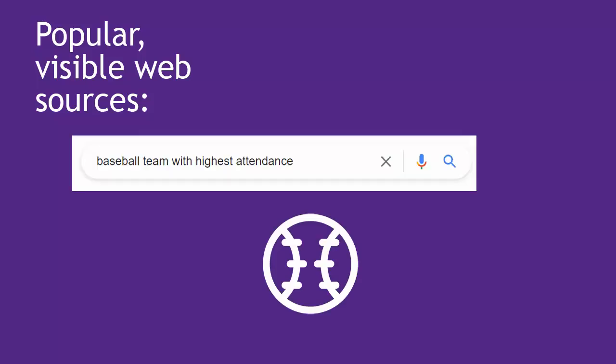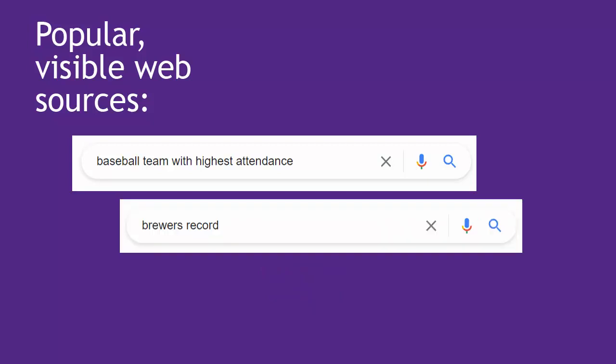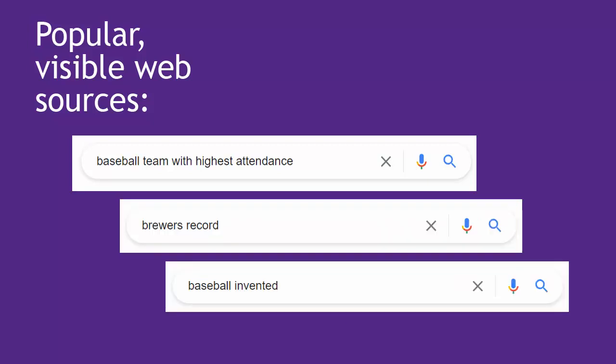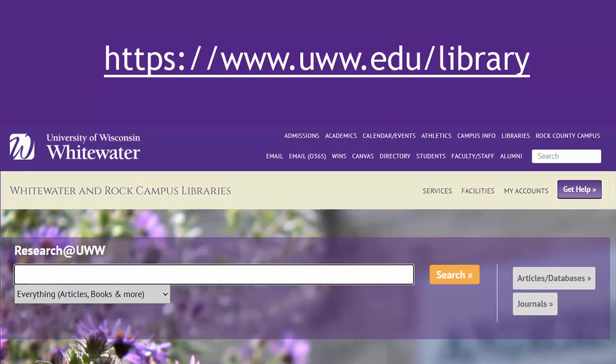Anybody can Google for your topic. That's easy. Let's say I'm doing my speech about baseball. If I'm just looking for a quick fact, like what was the highest ever attendance at a baseball game, the Brewers' record so far this season, or when baseball was invented, then free sources on the visible web, using search engines like Google or Bing, are the best for that. But for finding more in-depth, scholarly journal and other academic sources, I recommend you start with Research at UWW on